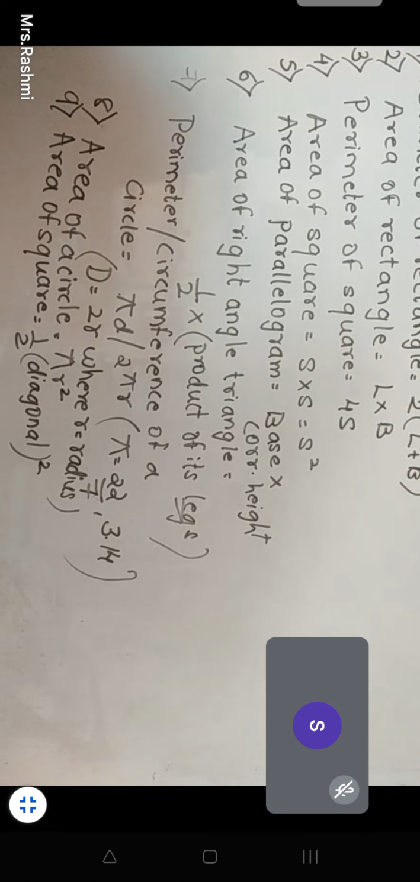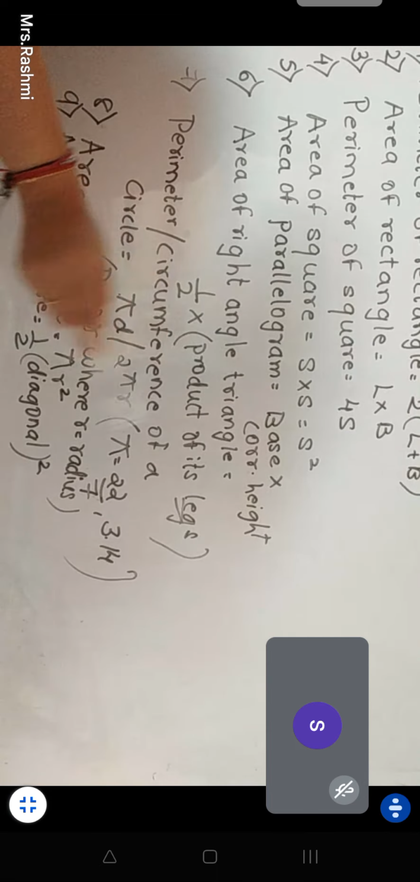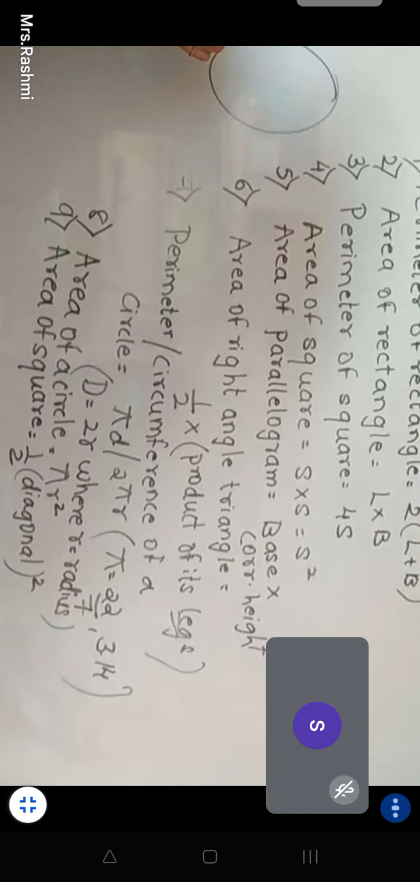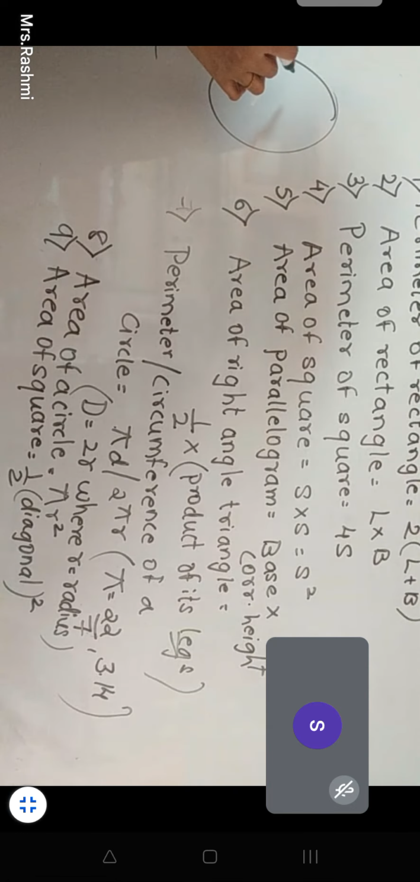Teacher, in pi d we would do 3.14 into the diameter. Not necessary. If it is told that pi is to be taken as 3.14, then only we will take that. Otherwise, we can take it as 22 upon 7 also. And diameter, suppose this is a circle. Can you see the circle drawn? Now this whole line is my diameter.